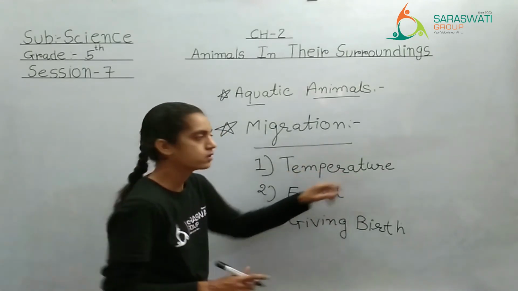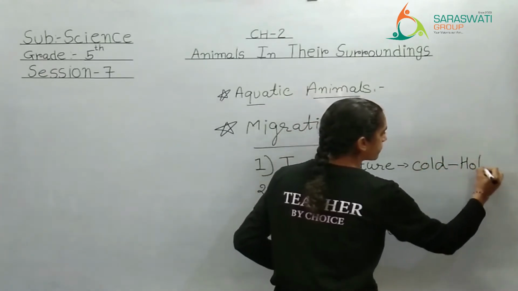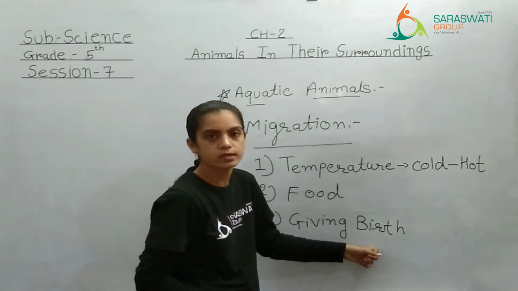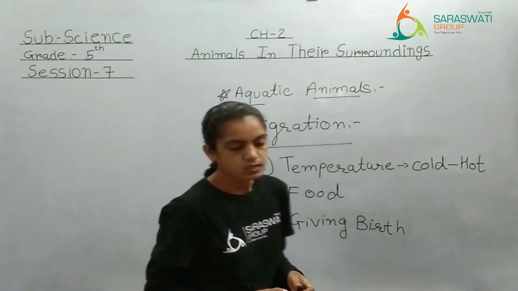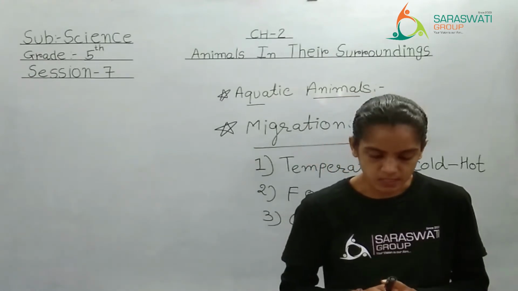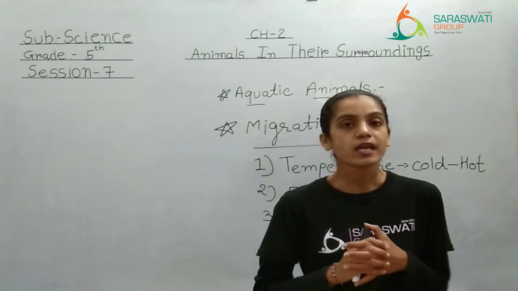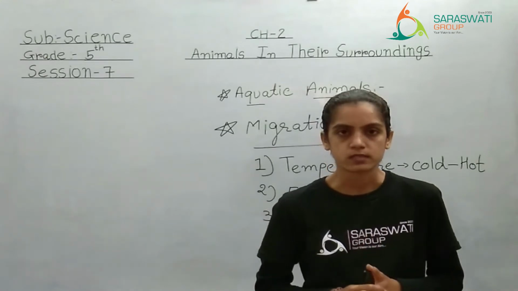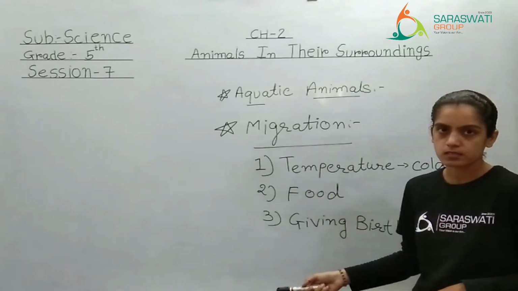For temperature, they will transfer because of cold to hot temperature, in search of food, and giving birth to their young ones. Imna bachcha, right? So these are the three main reasons. See in your textbook. You have to underline this. From here, second line: They travel thousands of kilometers to escape the cold weather, find food and also find a suitable place to give birth to their young ones. Till here you have to underline. That means migration के तीन factors.